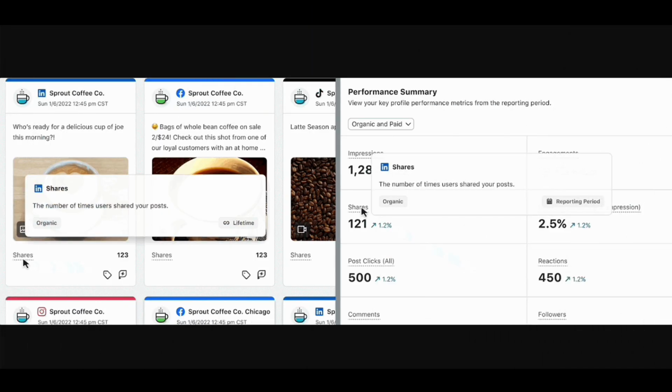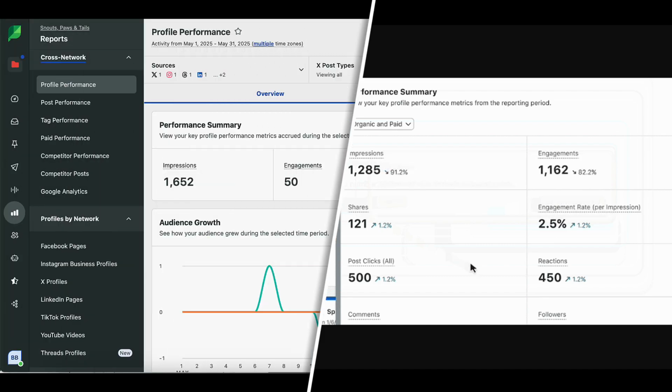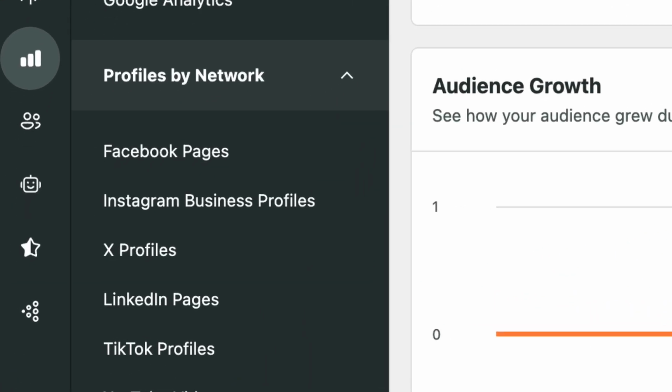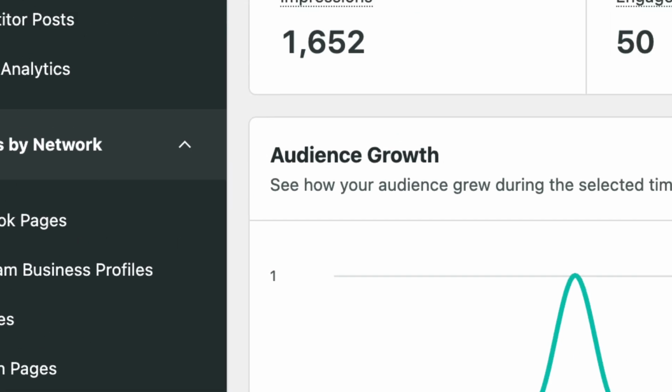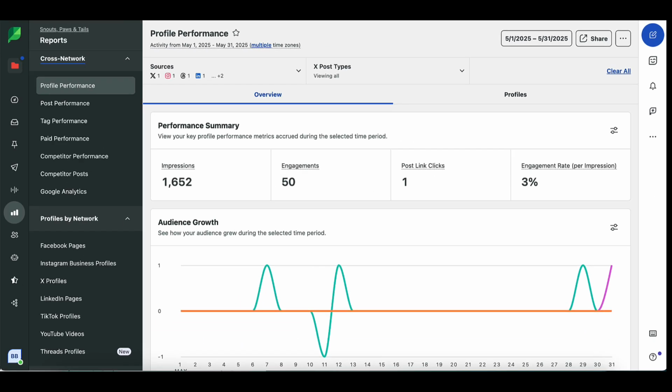In Sprout, we have two types of data: profile level, which is sometimes referred to as reporting period data, and then post level, which is often called lifetime data. Profile level data, which you'll see in reports like Facebook pages, Instagram business profiles, or LinkedIn pages, focuses on what happened during a selected reporting period. That means it tracks any actions, so impressions, clicks, likes, comments, that took place only within that date range, even if the posts were published before.